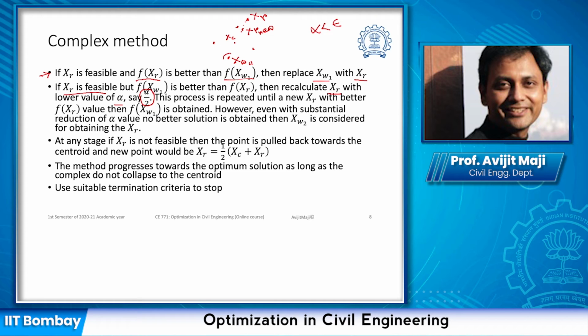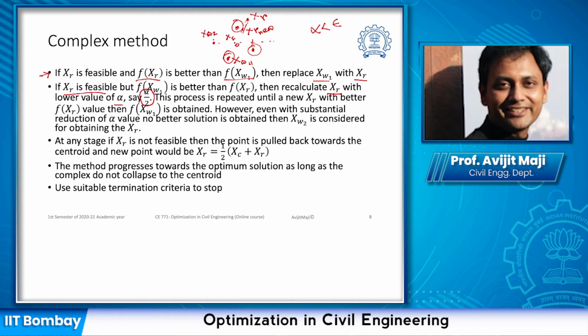So suppose this is my second worst point, so xw2 will be reflecting based on this point, and this would go in this direction. And of course we have to estimate the centroid based on the remaining points apart from this. So this one is one point, this one is another point, and this one was another point.